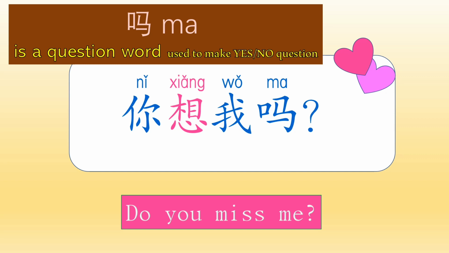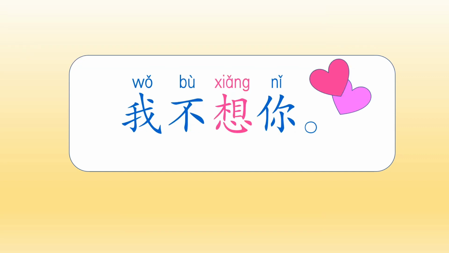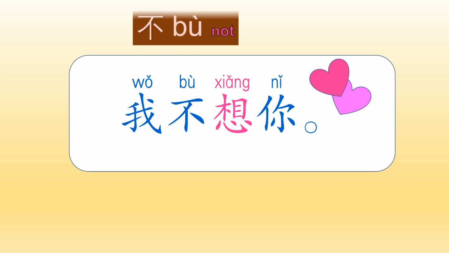This is not very complicated, right? You just add the word 吗 at the end to make a yes-no question. That's it. Now let's look at sentence number 3 for today's lesson. It is a negative sentence. 我不想你. 不, we learned this word last week. 不 means not. So 我不想你, I don't miss you.